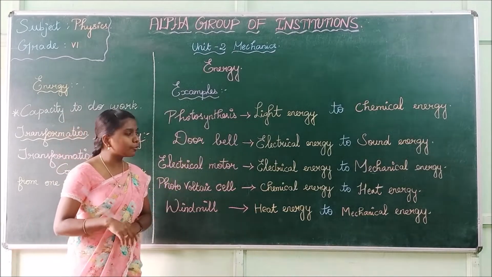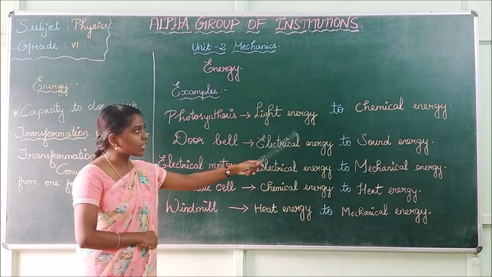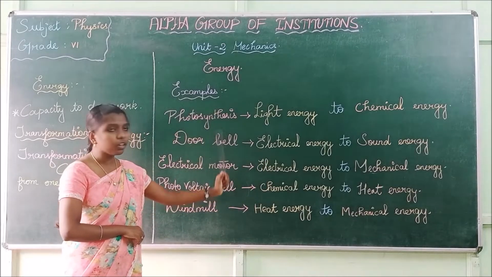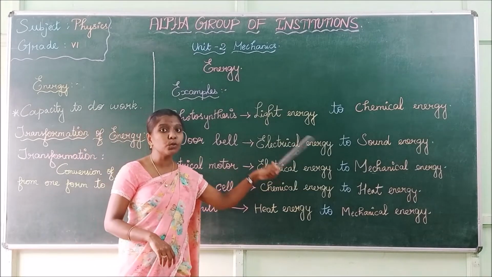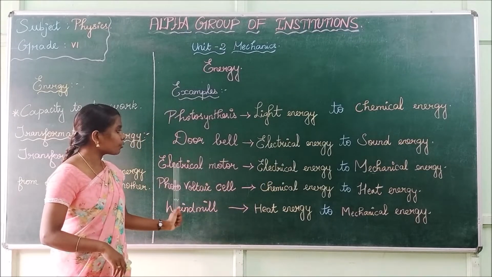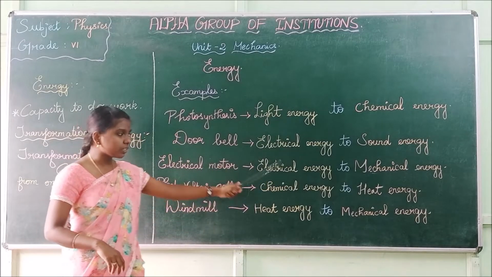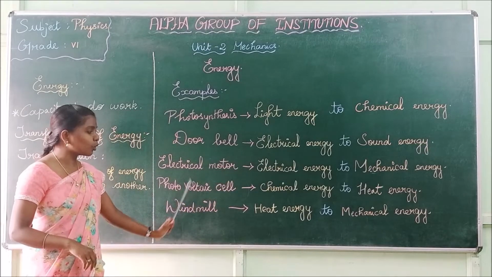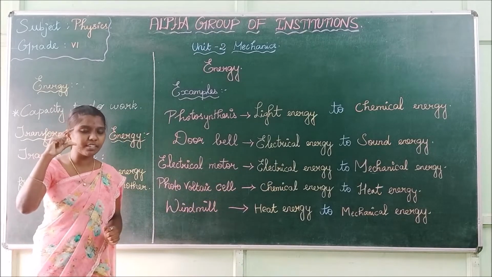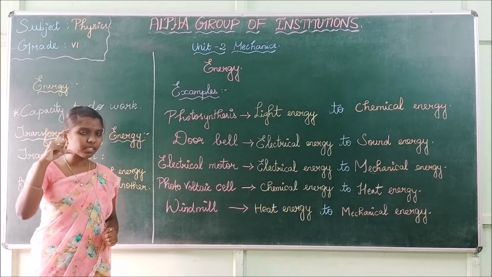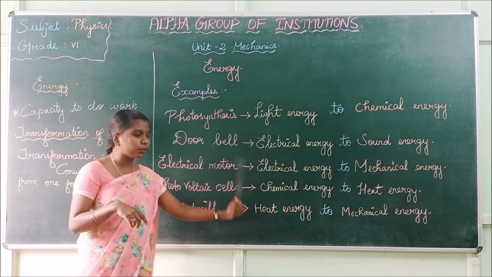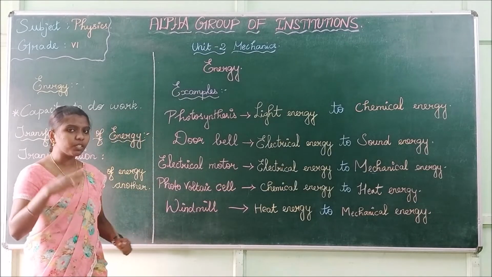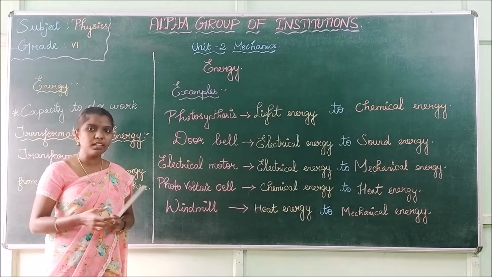To recap: in the process of photosynthesis, light energy is converted to chemical energy. In the case of a doorbell, electrical energy is converted to sound energy. In an electrical motor, electrical energy is converted to mechanical energy. In a photovoltaic cell, the battery consists of chemical inside it, so chemical energy is converted to heat energy. A windmill converts heat energy to mechanical energy.